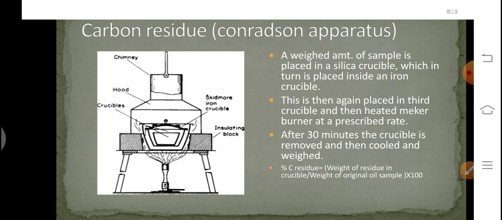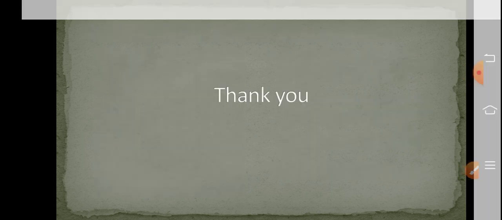So by this video, we got to know all the information about the characteristic properties of the lubricant. To summarize, for a quick revision: a good lubricant should have a flash and fire point higher than the working temperature. A good lubricant should have cloud and pour point low, whereas aniline point should be high, and saponification value should be low, iodine value should be low, and carbon residue should be low.